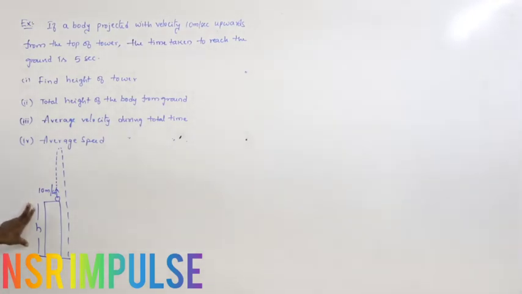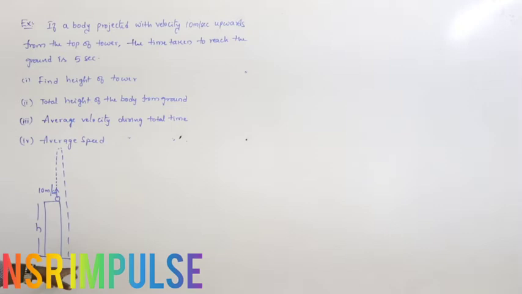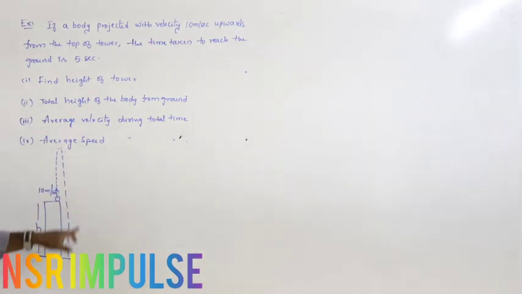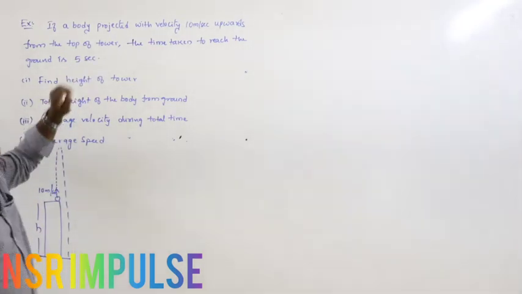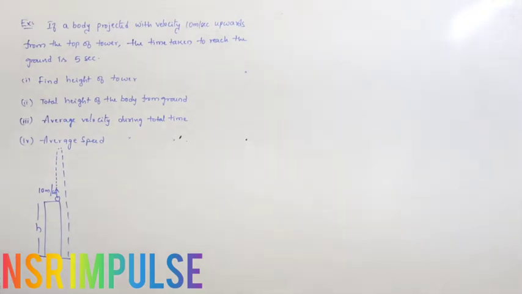From this height, the body is projected upwards with velocity 10 meters per second. Then the body moves upwards and finally reaches the ground. H is the height of the tower. The total time taken for this condition is how much? 5 seconds. Total time is given as 5 seconds.